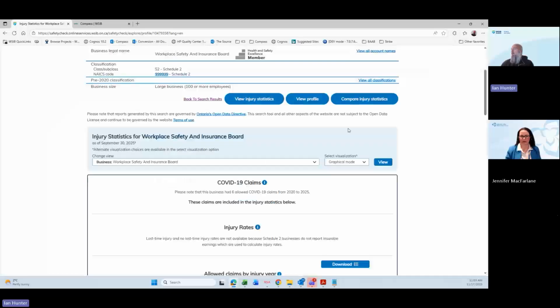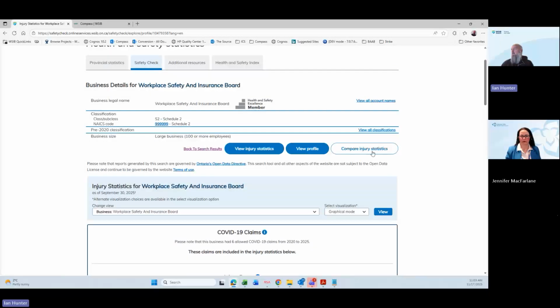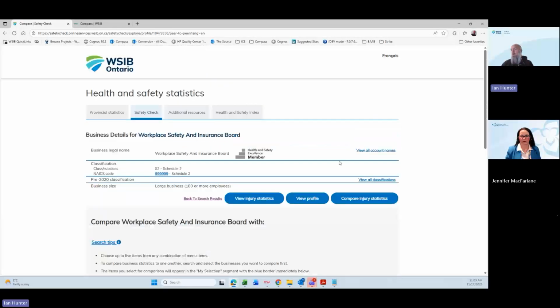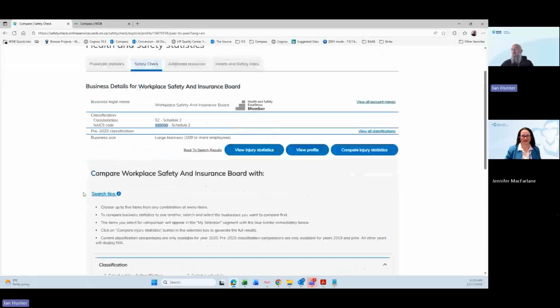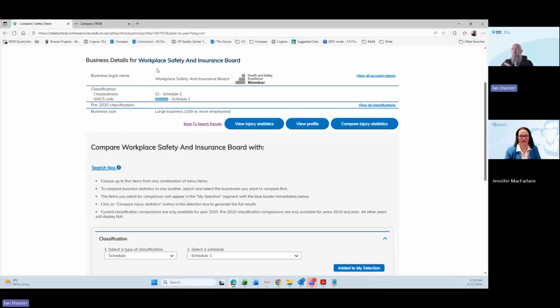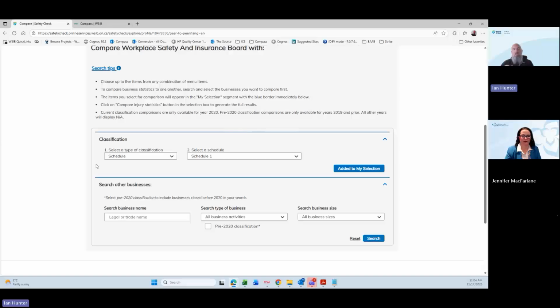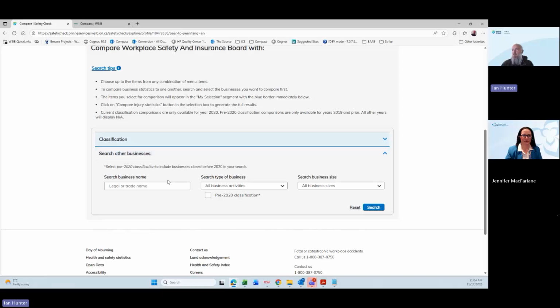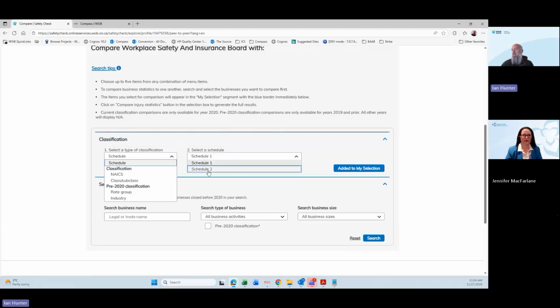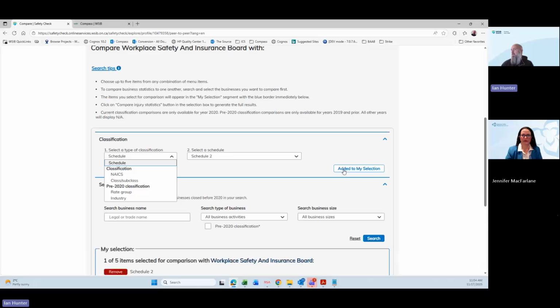You'll also notice that we have our compare injury statistics. So here we can now compare the business that we're looking at with some key and other information. So if I wanted to look at it and compare it against a different schedule, I can compare it against, let's say, Schedule 2, and add that to my selection.